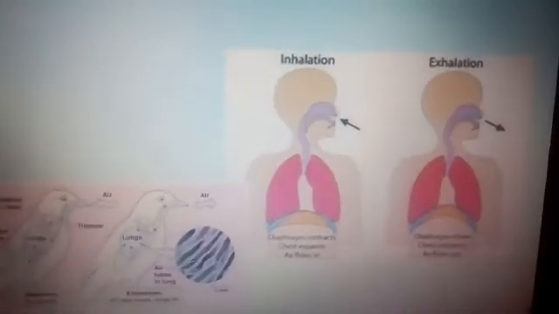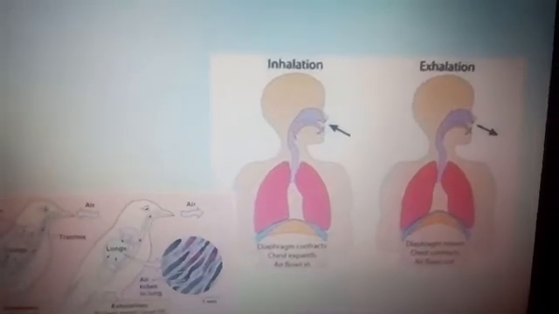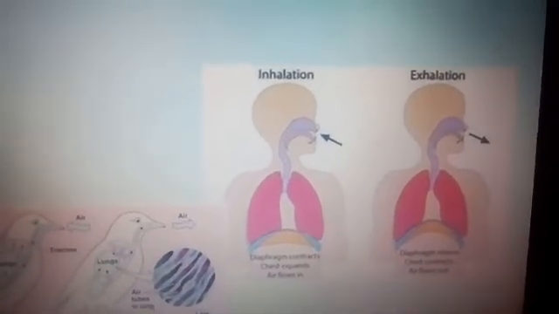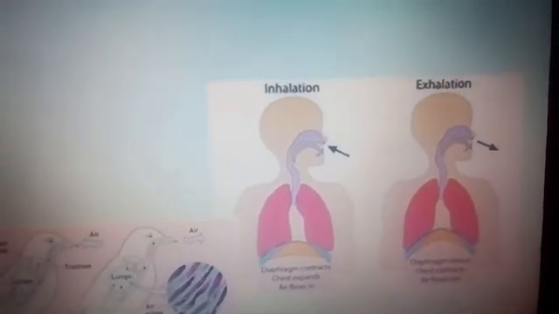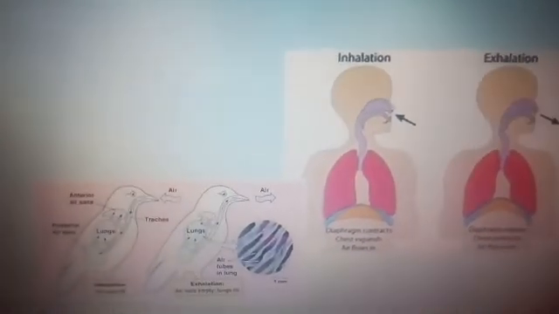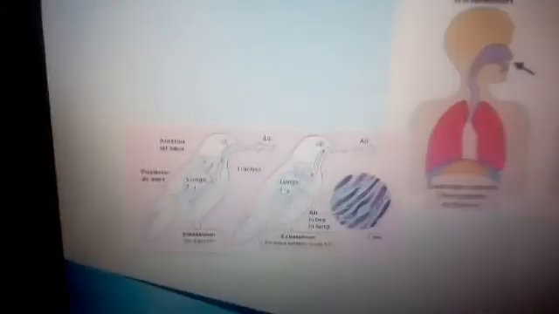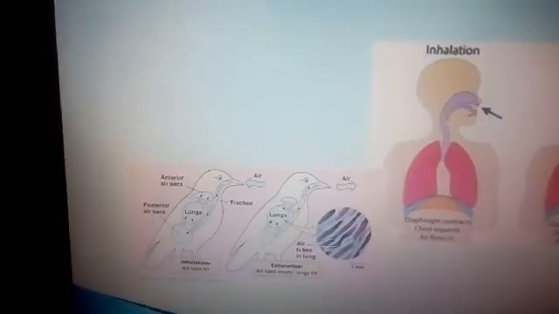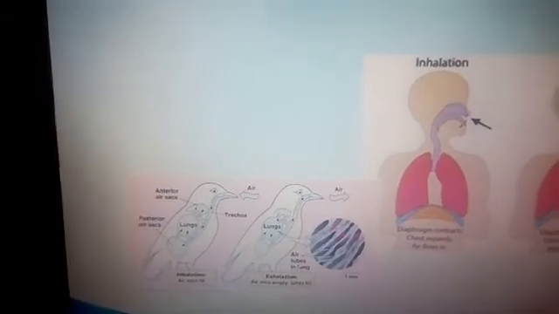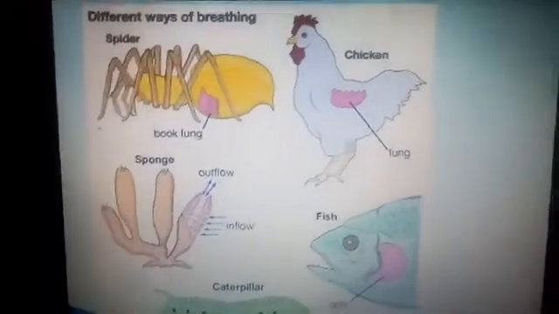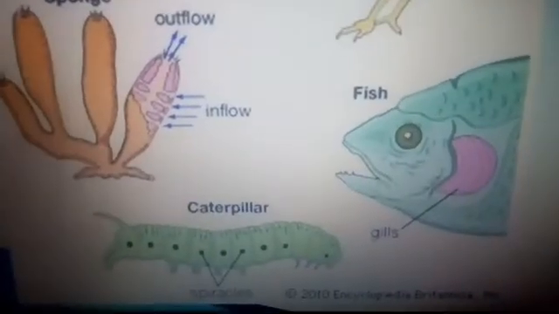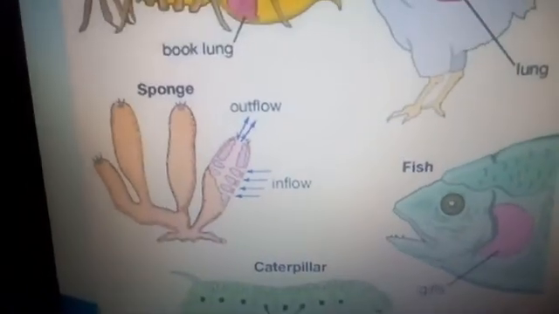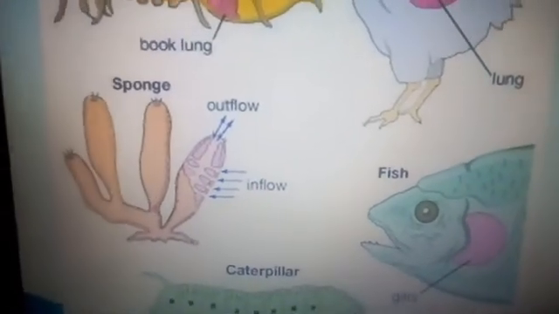Now next, about us, you all know about us. When we inhale and exhale air, the air enters into our lungs. So lungs is the respiratory organ for human beings and birds also. Birds also respire with the help of lungs. Okay, now a quick recap. Different ways of breathing. Lungs, then gills, then insects use spiracles and plants need stomata for breathing.